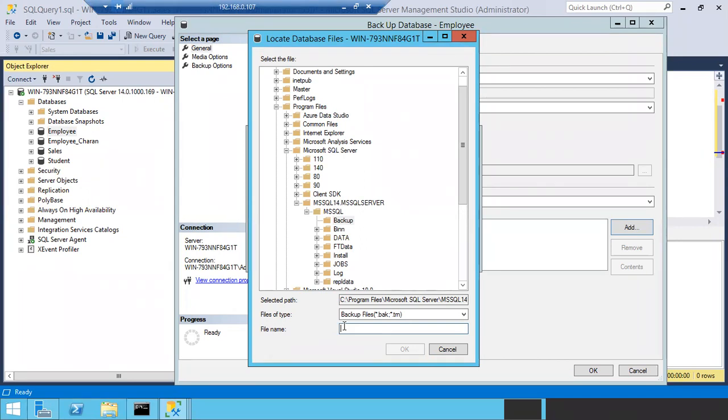So here, in case you want to take the backup manually, then we take the backup manually like this. In such a case, you have to give the file name. Make sure you don't give your name or someone else's name for the backup file. Try to include the database name so that other DBAs can also see that it is an employee database. Try to include what kind of backup it is, a full backup. Try to include on what day you took the backup. What is the day today?